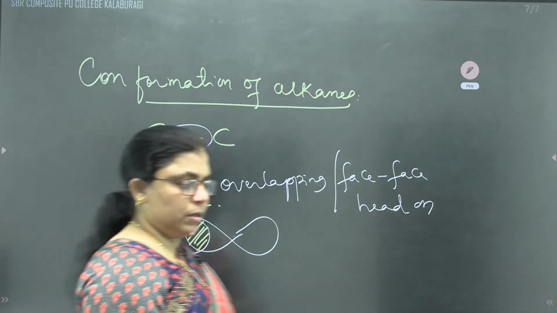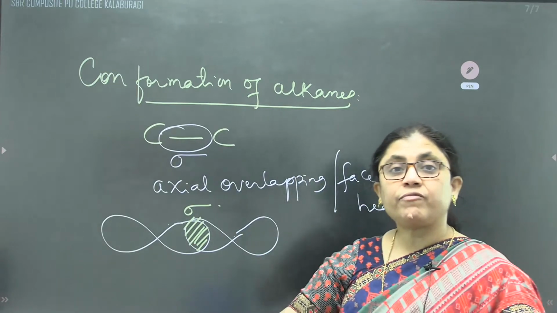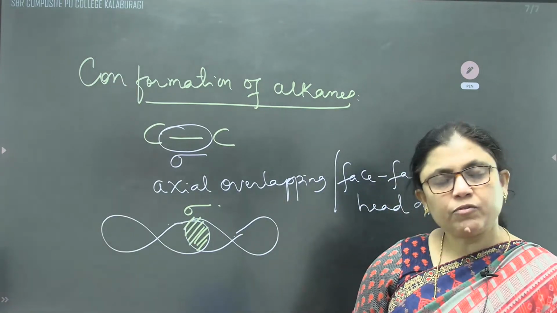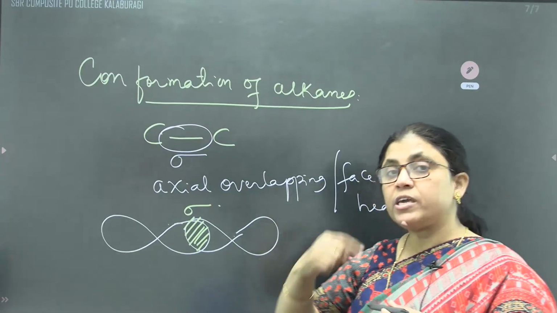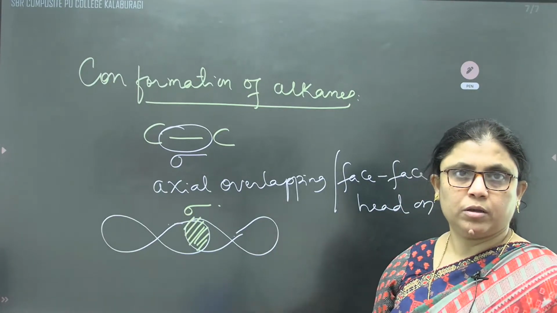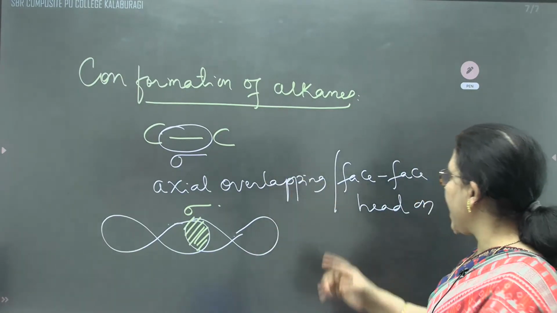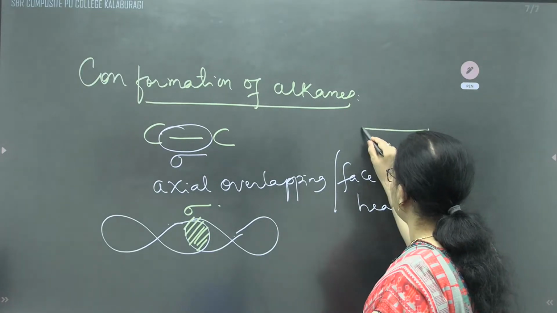And here the carbon-carbon single bond is free to rotate. Have you observed that when two carbon atoms are bonded by a single bond, we can rotate and get a large number of rotations at different angles?